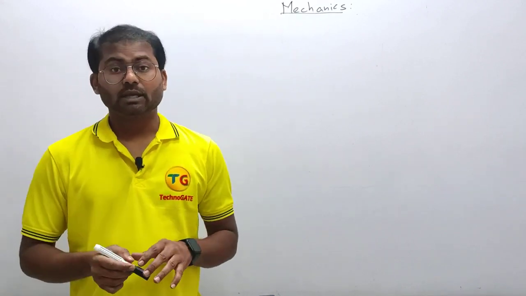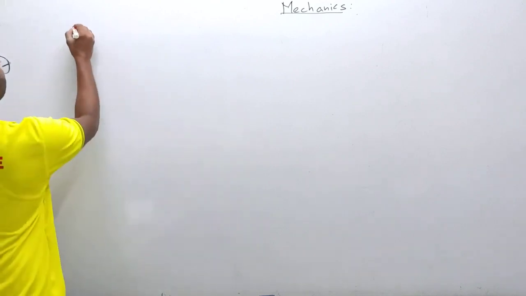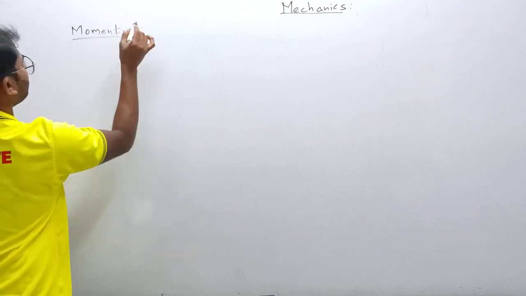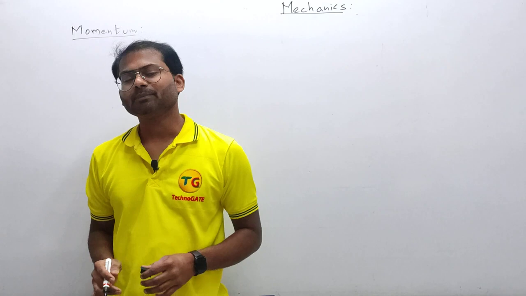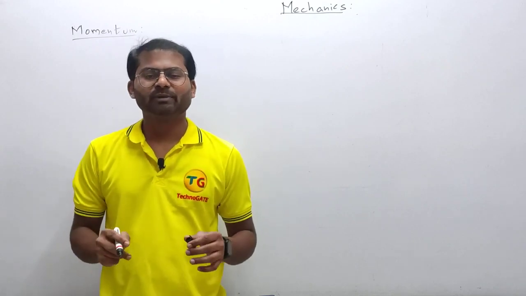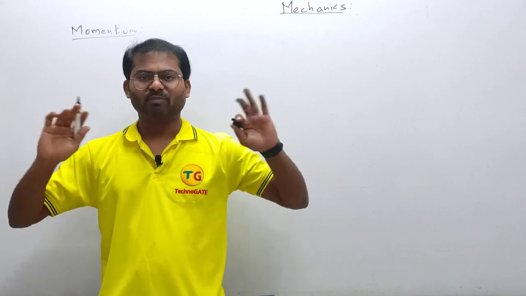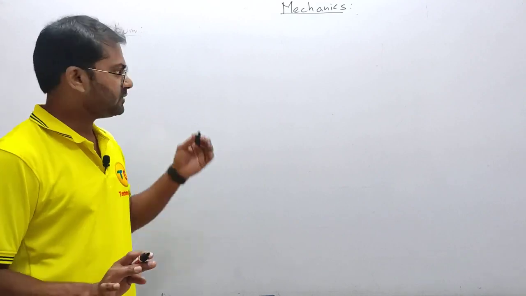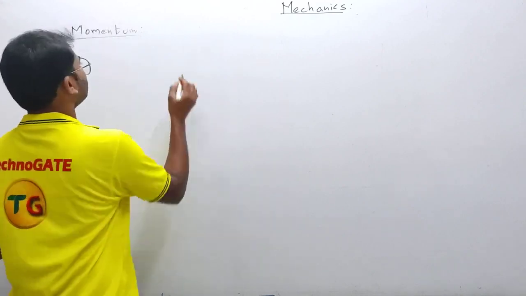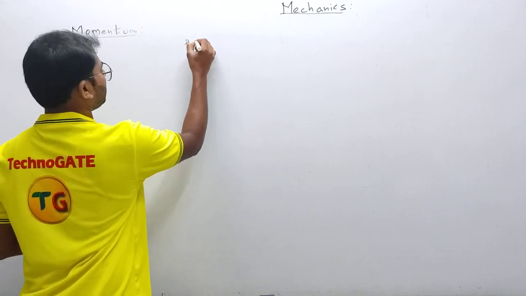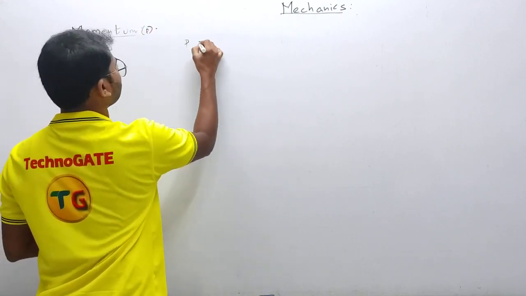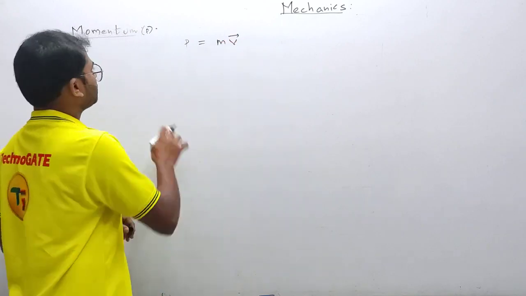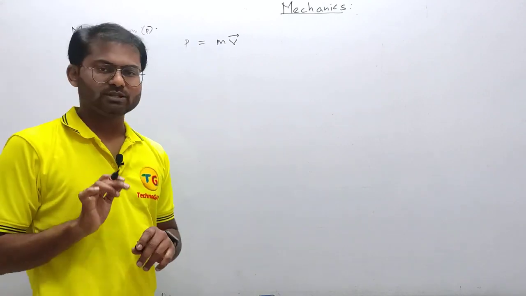The next term is momentum. You may already know the definition. If I ask you, immediately you will shout, sir, mass into velocity, right? It's correct, nothing wrong in that. Let me write down the mathematical formula. Momentum p is equal to mass into velocity. As velocity is taken here, momentum should be a vector quantity.